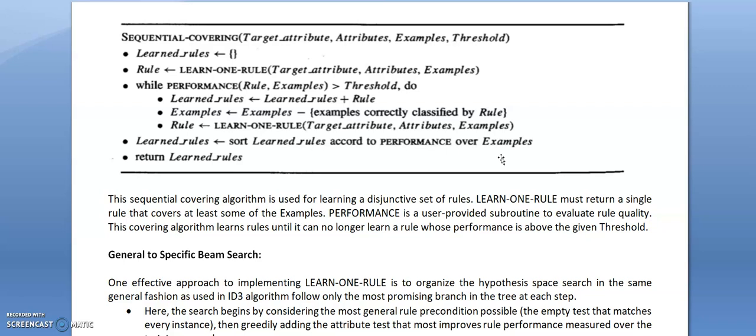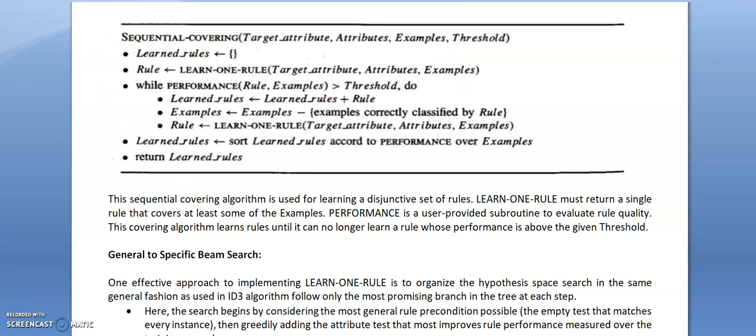So basically when you sort, the more prominent rules come first. Firstly on the test data those prominent rules are applied to get the value of the target function. So this is the concept we use in the sequential covering algorithm.